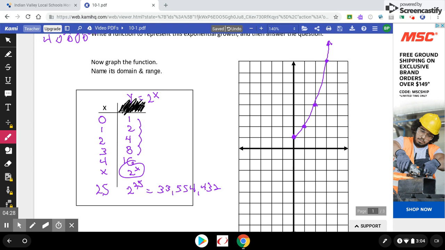So exponential functions, staggering. Imagine that was with money. Imagine how fast you could make money if you started saving. Compound interest has that effect after several years. All right, so that's one word problem done. We are supposed to name the domain and range as well, though, so let me do that.